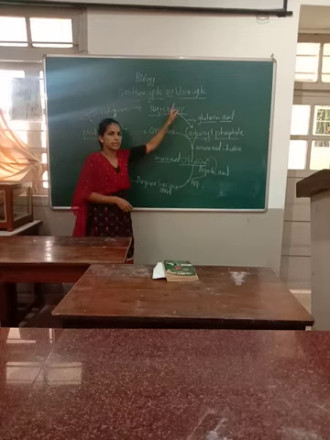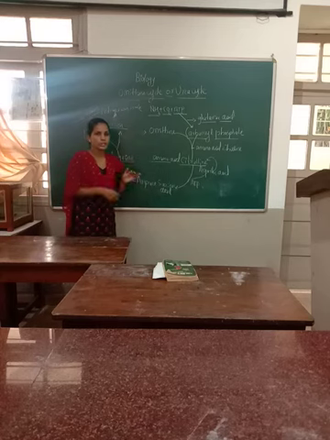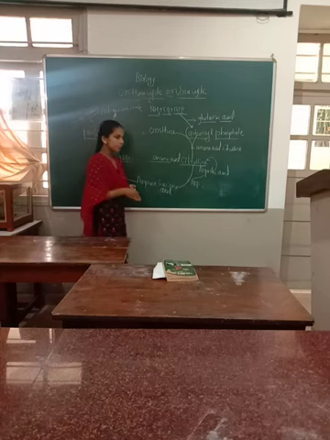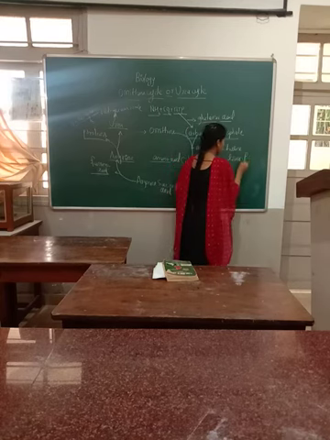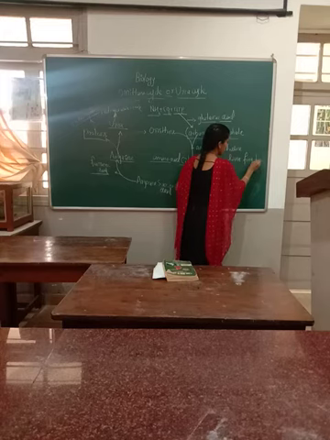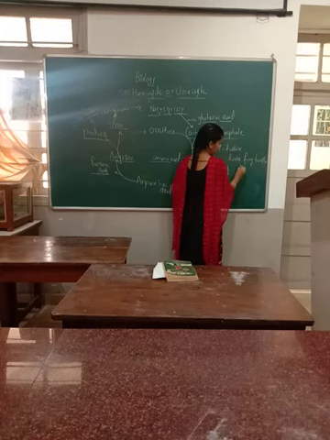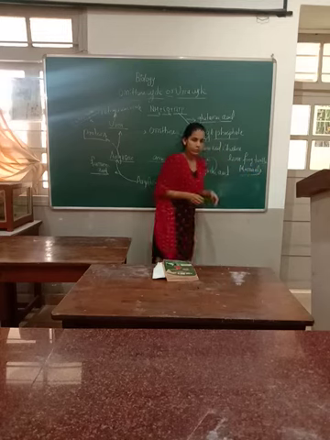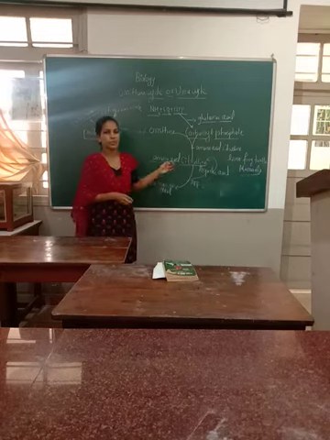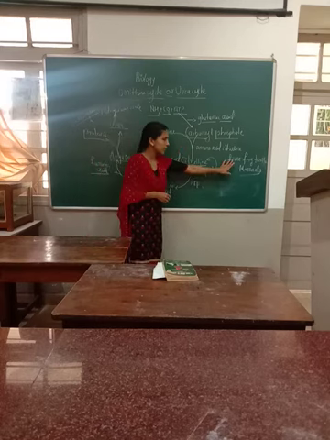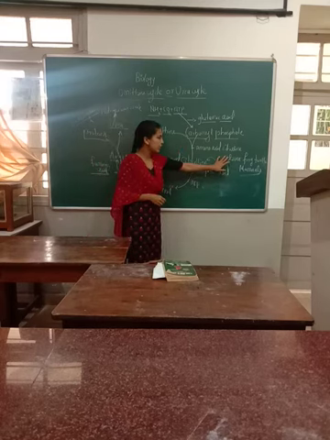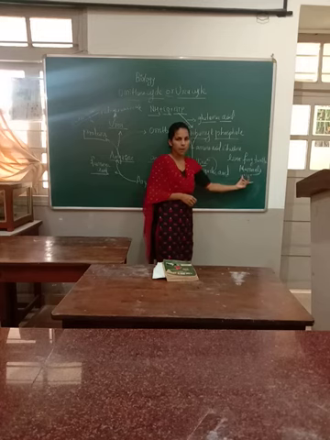So this urea cycle mostly occurs in vertebrates. It occurs in the liver of vertebrates like the frog, turtle and mammals. The urea cycle does not occur in the nephron or in the kidney, but actually the ornithine cycle or urea cycle occurs in the liver of the frog, turtle and mammals.